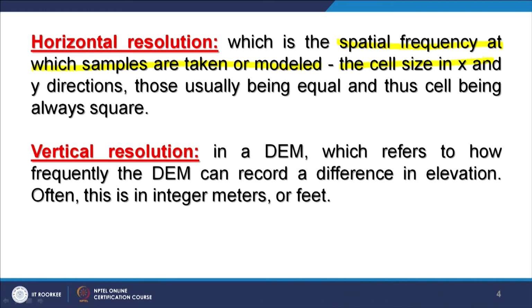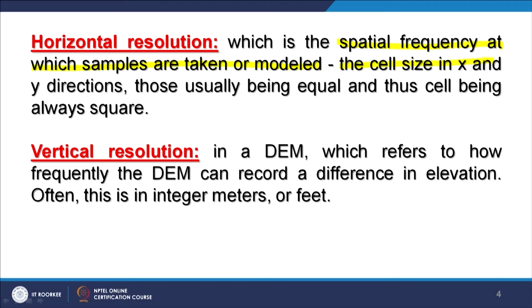rectangular. The second type of resolution associated with the DEM is called vertical resolution. Basically, this is the least count. In this DEM, we refer to how frequently the DEM can record a difference in elevation. Often this is an integer in meters or feet.